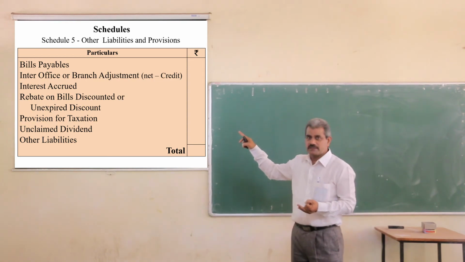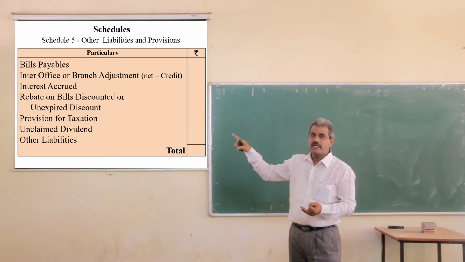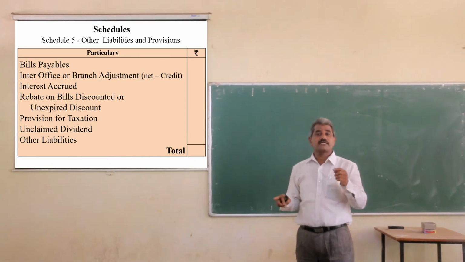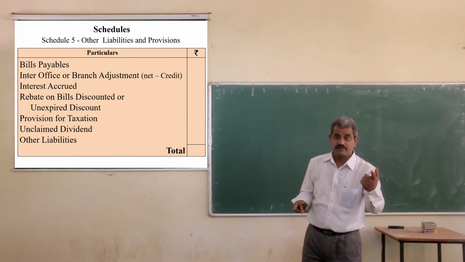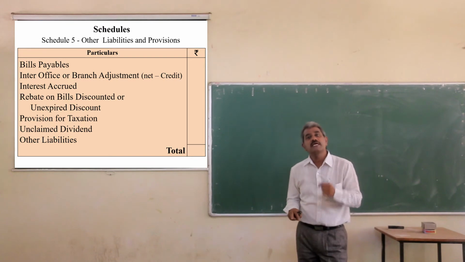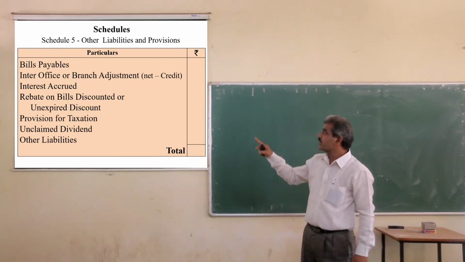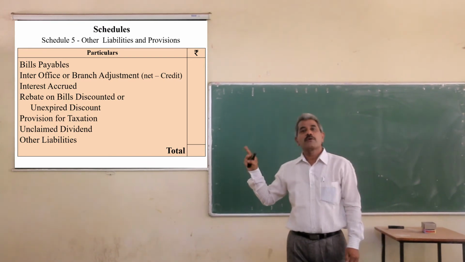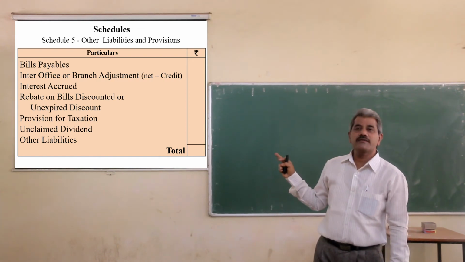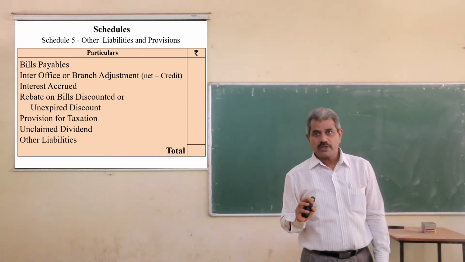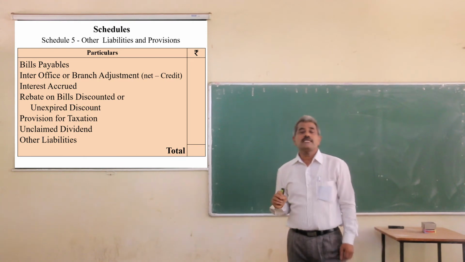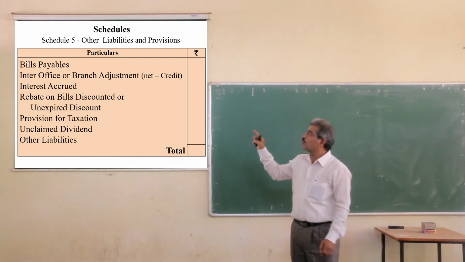For example, bills payable, inter-office adjustments, interest accrued. Interest accrued here means interest payable. Then rebate on bills discounted, provision for taxation, unclaimed dividend, any other liability. We will see some explanation about two items.